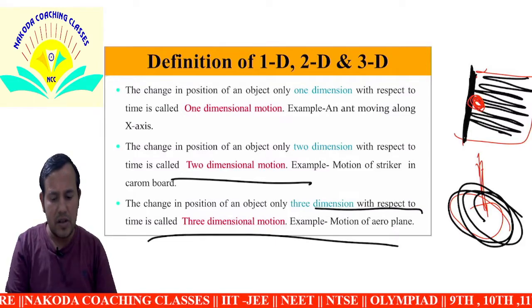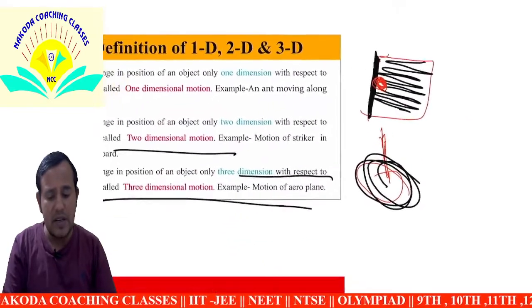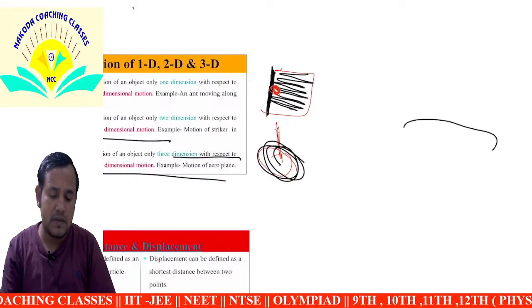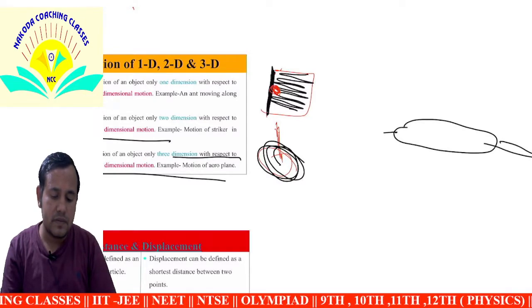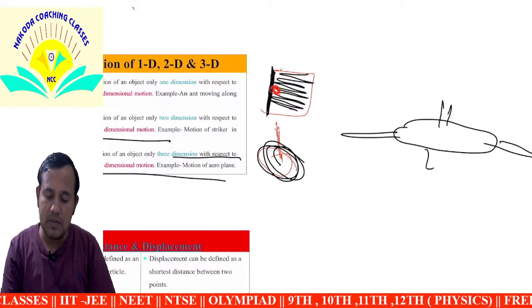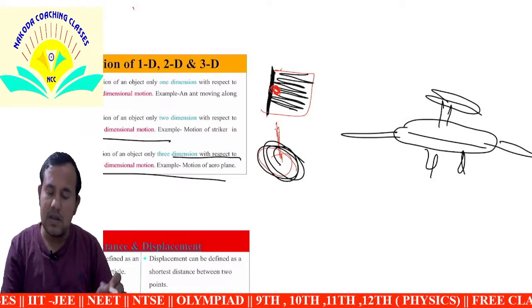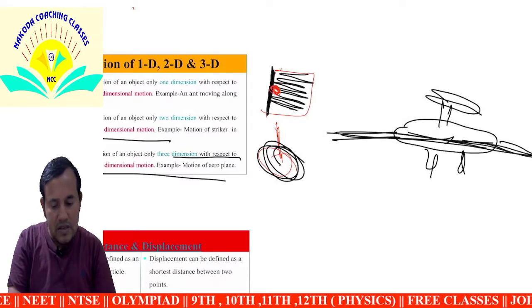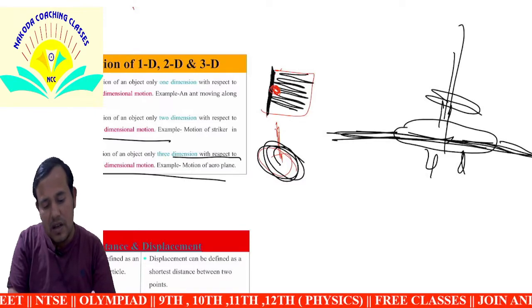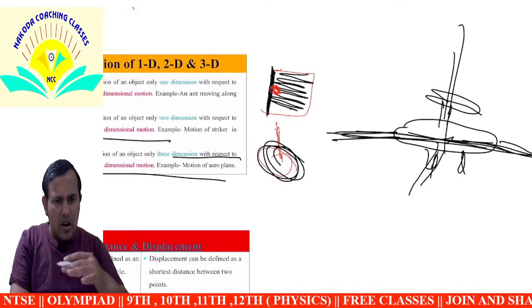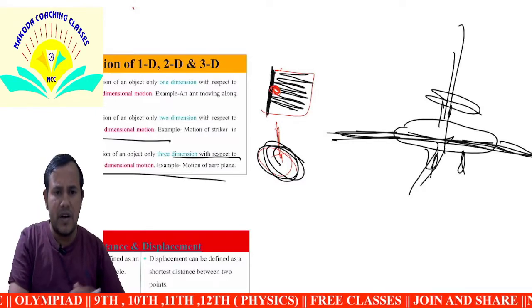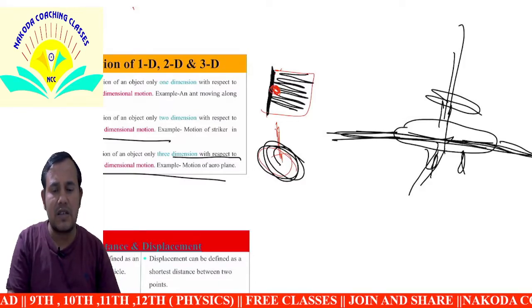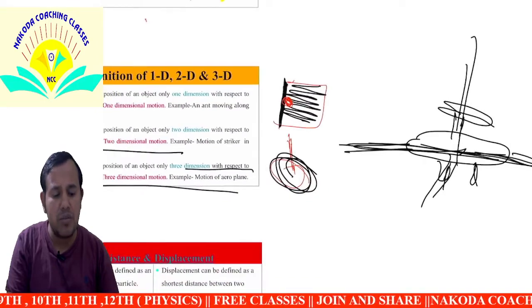It is simple. Consider the shape of a plane or a bird: its direction can be x, y, and z, so that is considered three dimensional motion.